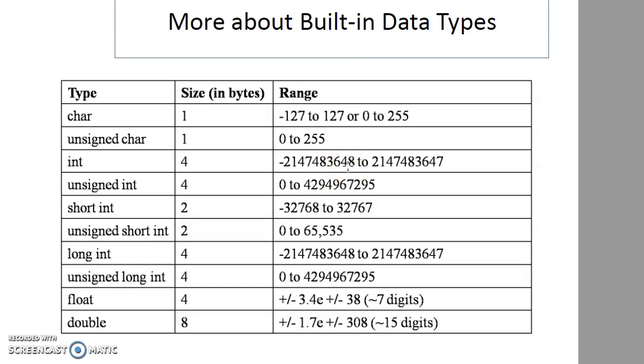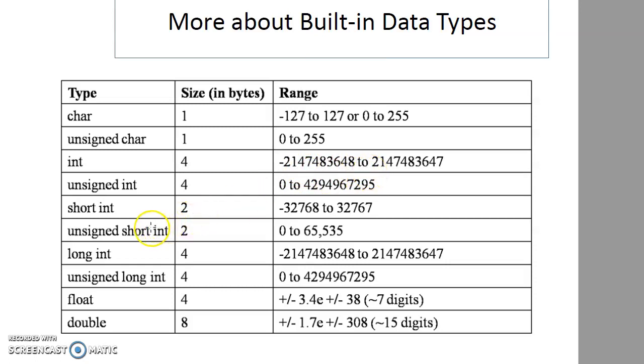integer int type. Unsigned int is also 4 bytes, that is 32 bits, but all of the 32 bits are used to store the data. So the range is from 0 to 2 raised to 32. That comes out to be 4 giga basically. So that is the range of unsigned int, whereas int is having range of -2 giga to +2 giga.